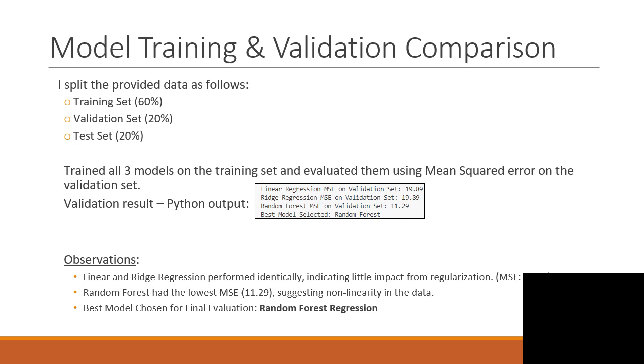The Python output of the validation result is as follows. Linear and ridge regression have performed identically, indicating that there is little impact from regularization. Their MSE values are 19.89. Random Forest had the lowest MSE, that is 11.29, and it is suggesting that the data is nonlinear. So the best model that could be chosen from this is random forest regression.